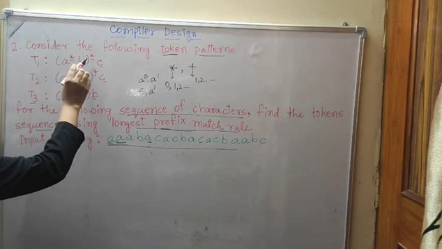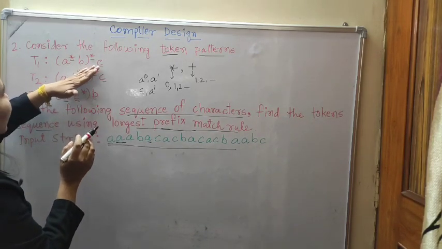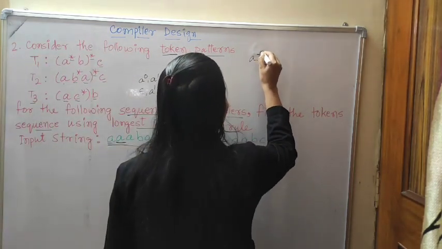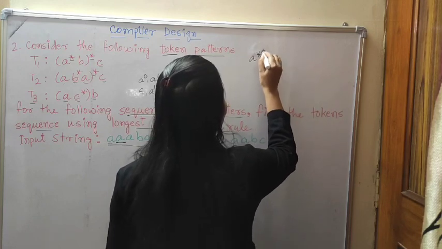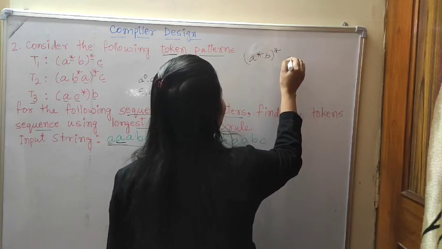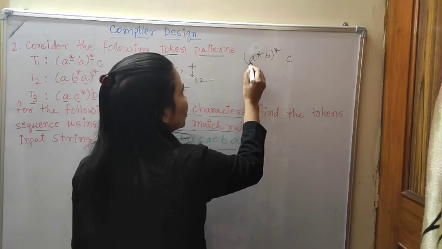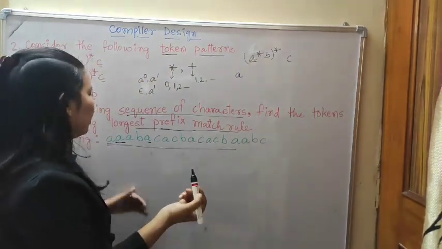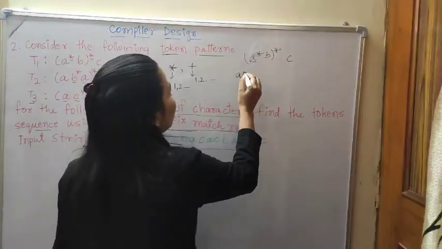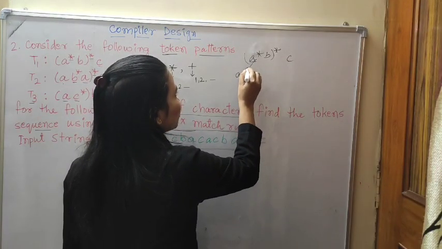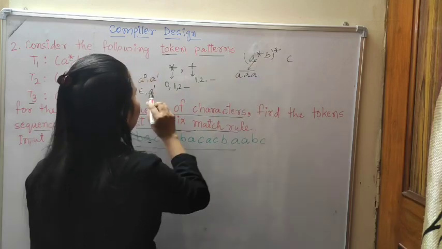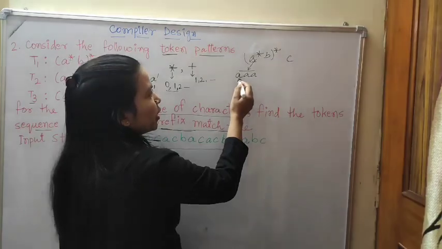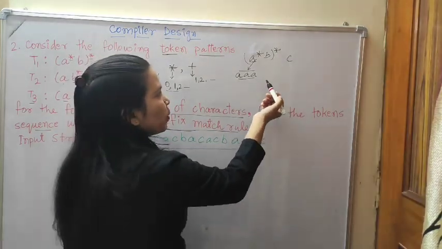No, because after B it is closed. Suppose I am writing A star B star then C. From this A we can generate many numbers of A, whatever we require. Here 3 A's are given, so we will write the 3 A's. From A star we can start from 0. Look at, A is power 0, A is power 2, yeah, A is power 3.